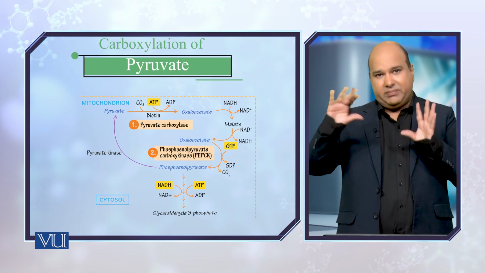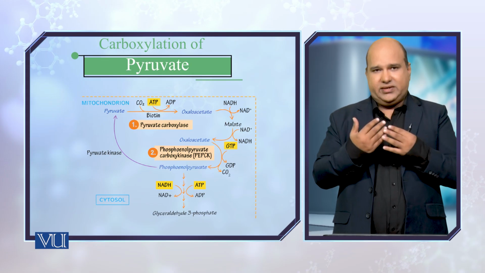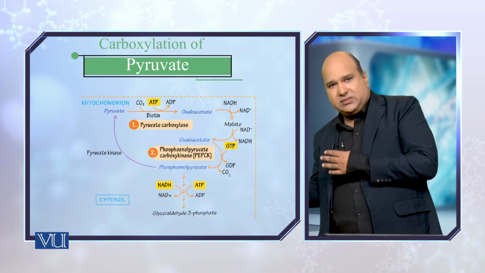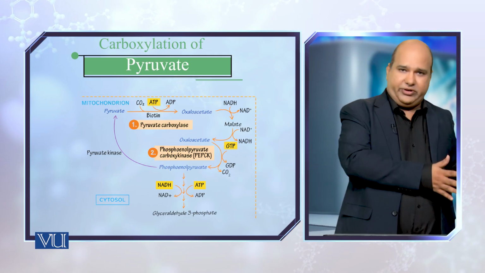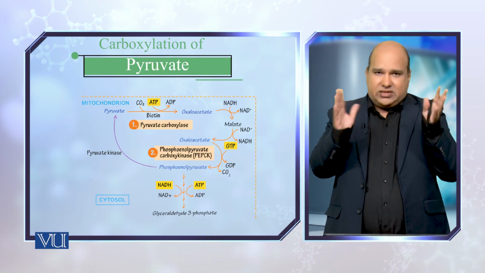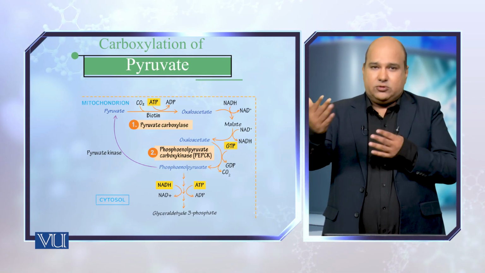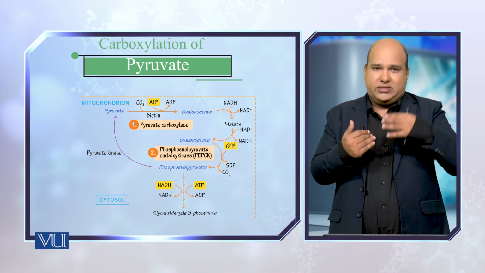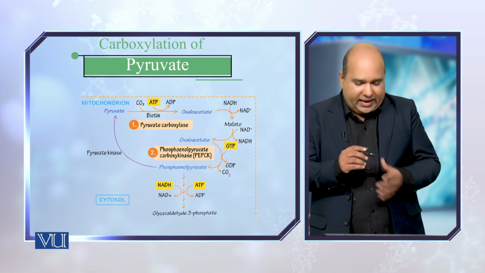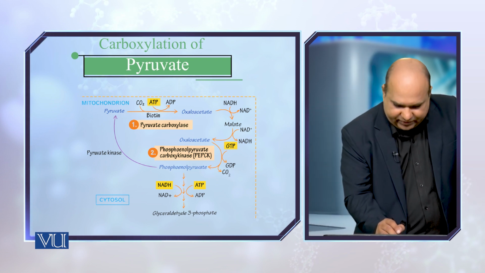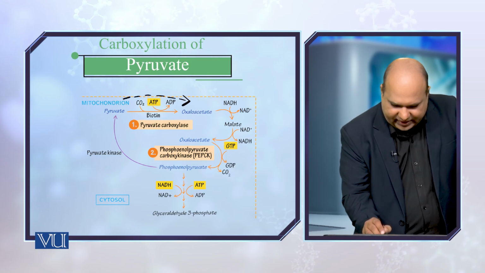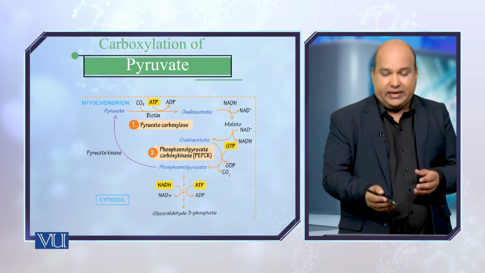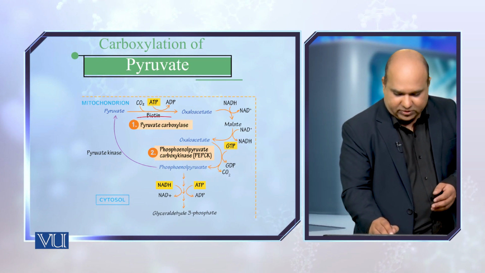Keep in mind there are 2 different environments here: the cytoplasm and the mitochondria. The pyruvate is firstly produced in the cytoplasm because of glycolysis. Then that pyruvate has certain transporters which let it enter into the mitochondria, and there it is converted into oxaloacetate. The enzyme involved is pyruvate carboxylase.